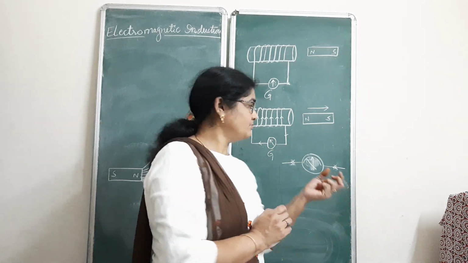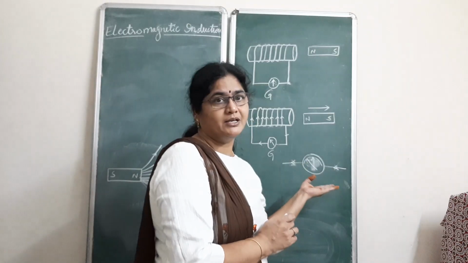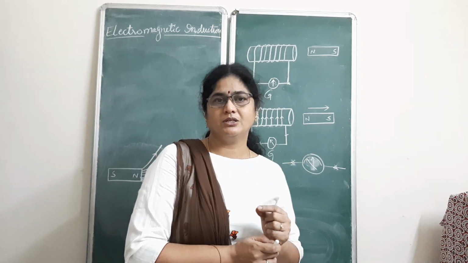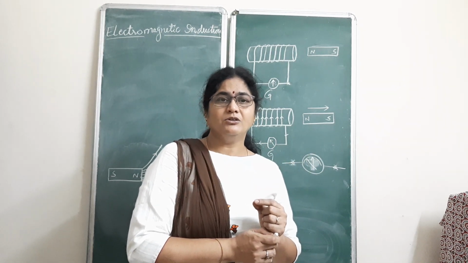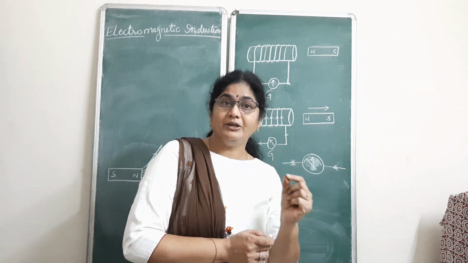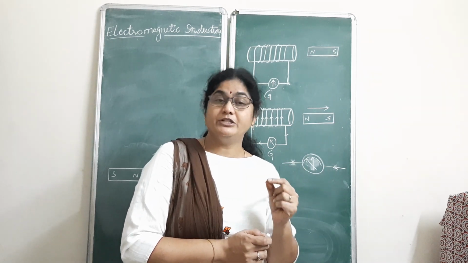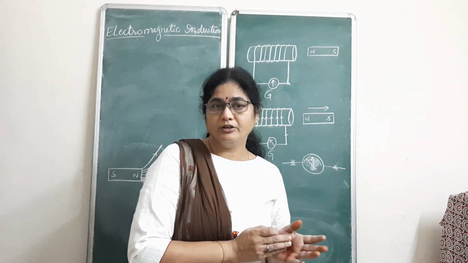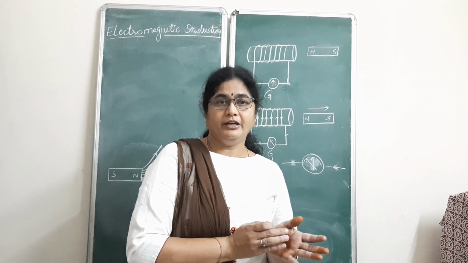This is a very simple and very sensitive device which can even detect minute currents passing through the circuit. To check that minute current which can be produced with the help of a magnetic field, that was the thought of Michael Faraday in 1825.